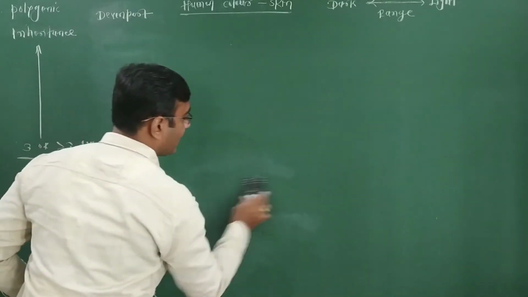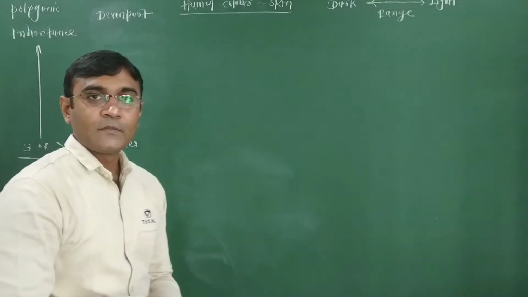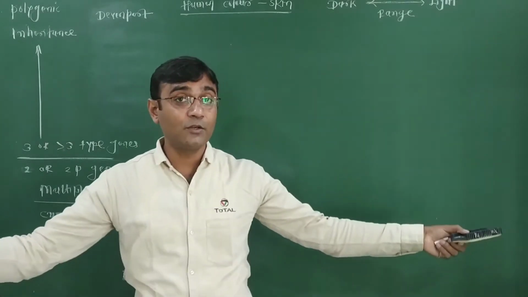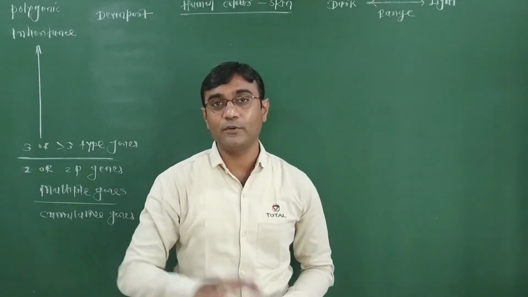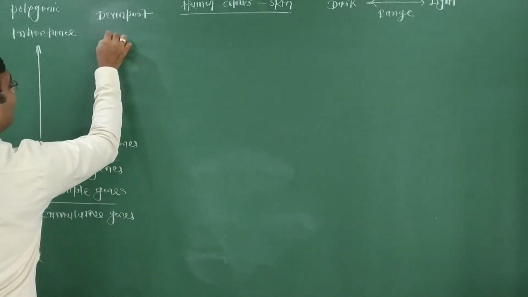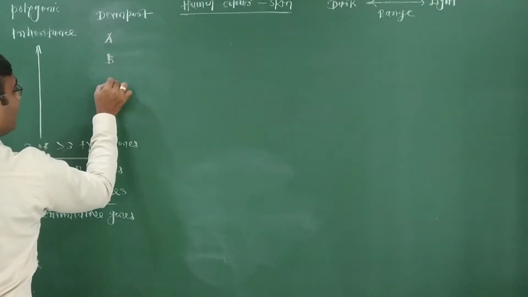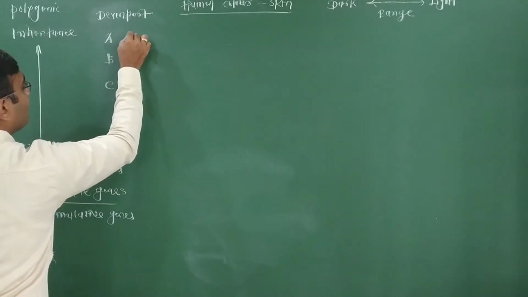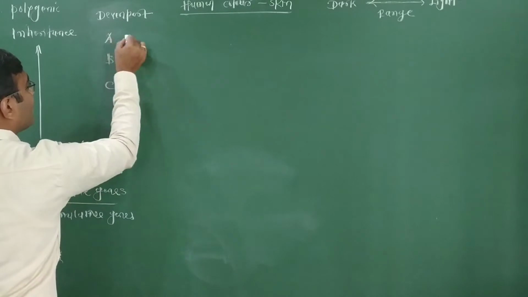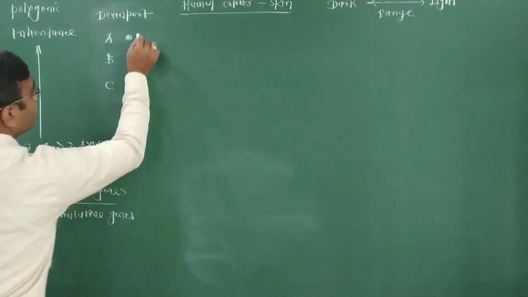For the color of skin, three types of gene are responsible. All genes have two alleles, dominant and recessive, capital and small letter. Here capital A gene, capital B gene and capital C gene are all responsible for dark color. This dark dot represents the expression of each gene.